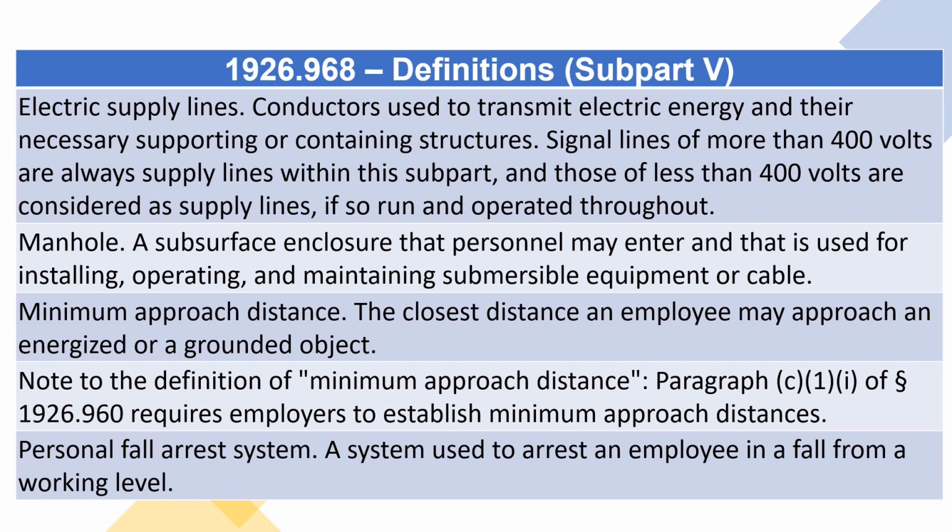Manhole. A subsurface enclosure that personnel may enter and that is used for installing, operating, and maintaining submersible equipment or cable. Minimum approach distance. The closest distance an employee may approach an energized or a grounded object. Note to the definition of minimum approach distance. Paragraph (c)(1)(i) of Section 1926.960 requires employers to establish minimum approach distances. Personal fall arrest system. A system used to arrest an employee in a fall from a working level.